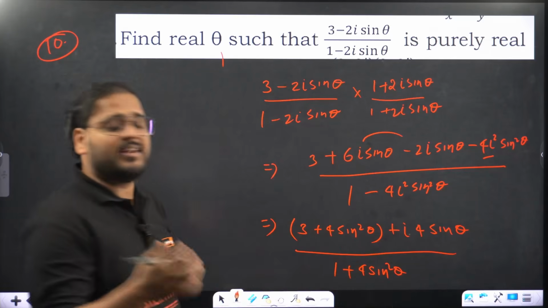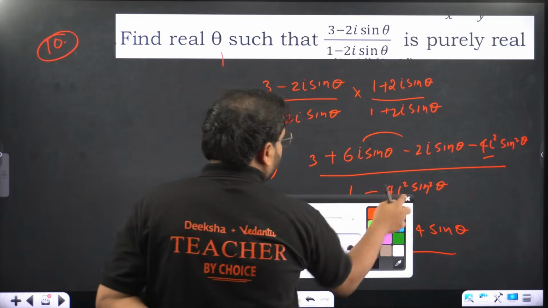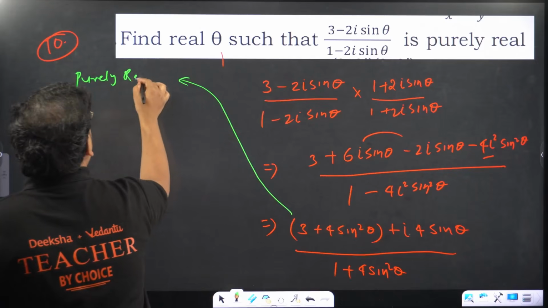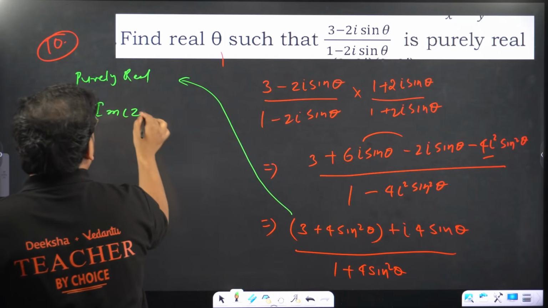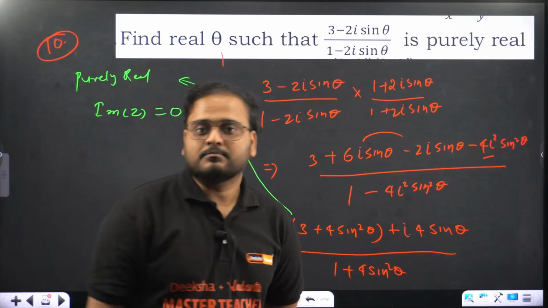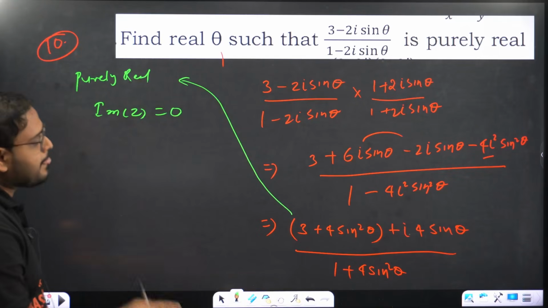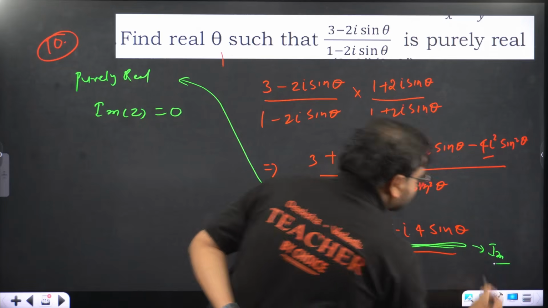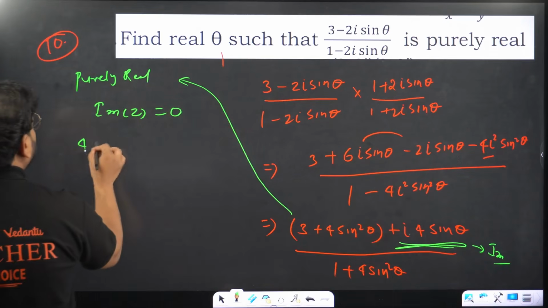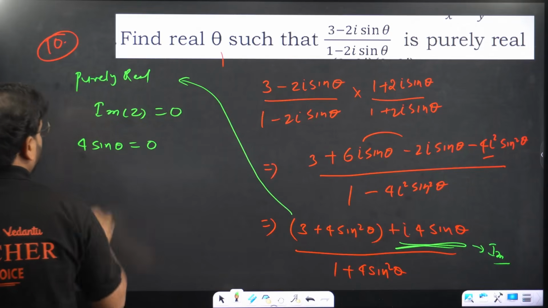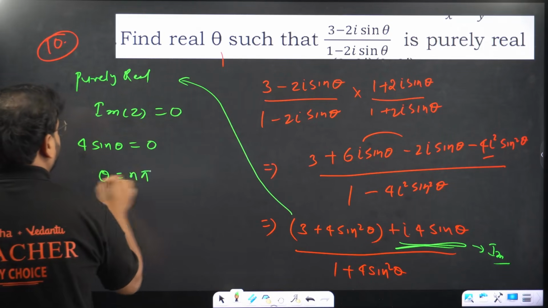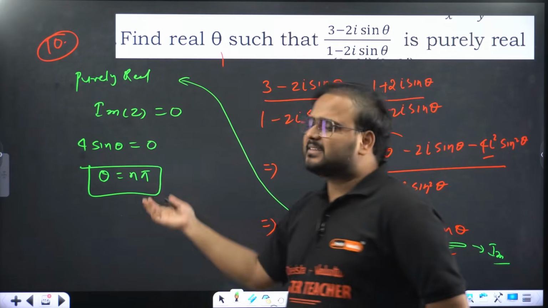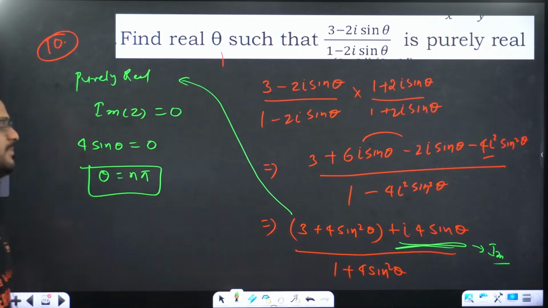Now for this to be purely real, what happens? Imaginary part of the number should be 0. And this is my imaginary part. So I mean that 4 sine theta should be equal to 0. This happens when theta is what? n pi. These are learnt in trigonometric equations. So theta equals n pi, sine theta is 0. Clear? So this is my answer.